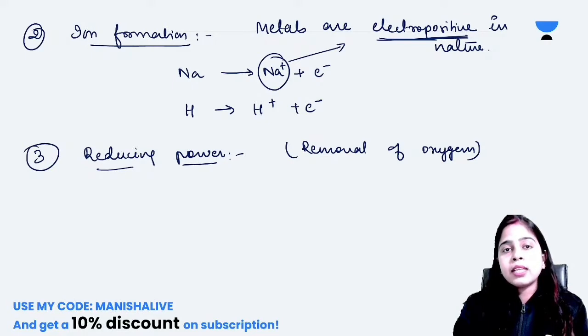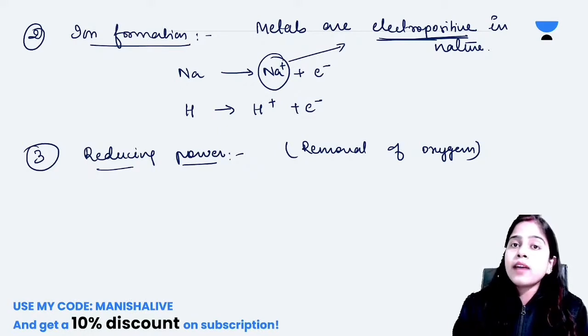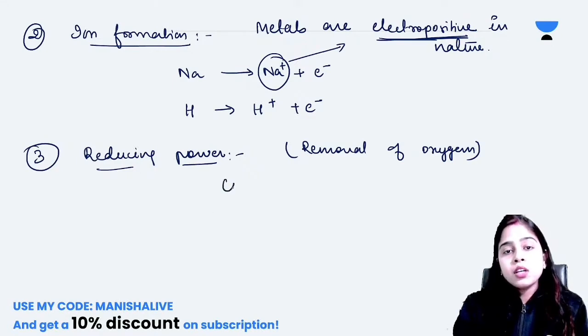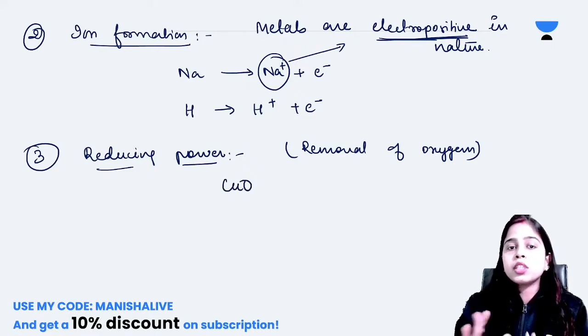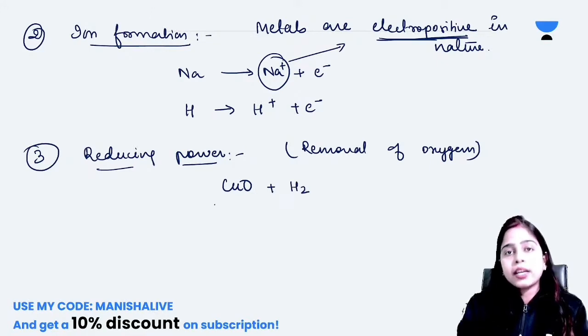Generally, alkali metals have a greater tendency to accept oxygen. Similarly, hydrogen also has such a tendency to accept oxygen. For example, if you want to reduce copper oxide to copper, what will you do? You can just react this copper oxide with hydrogen.